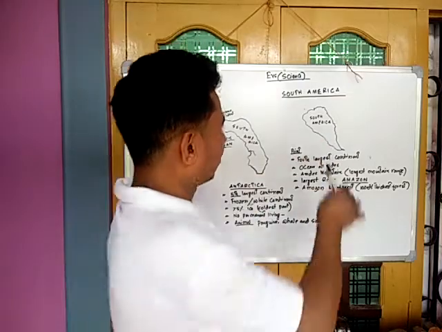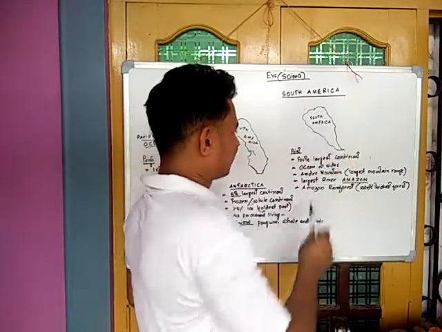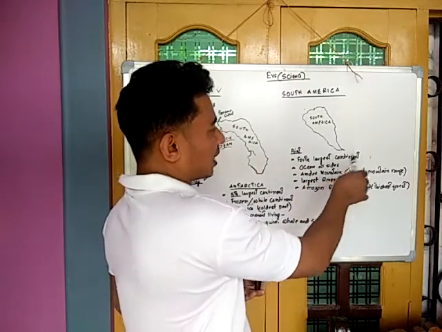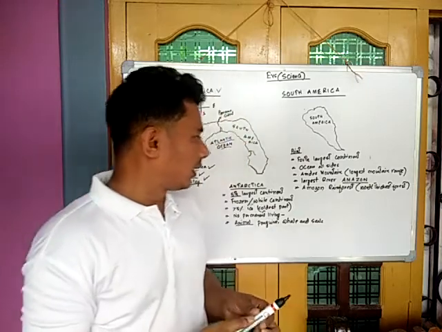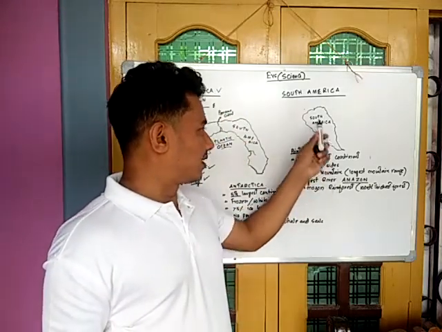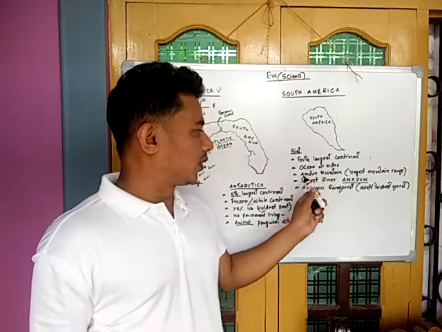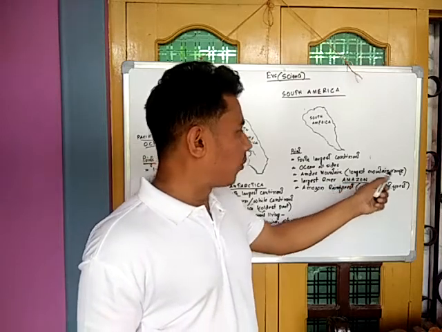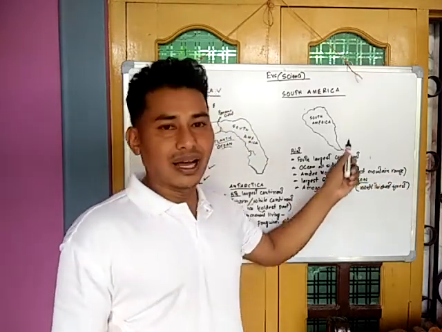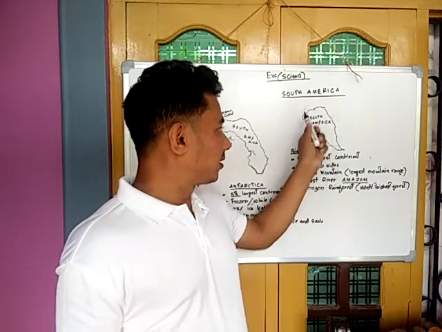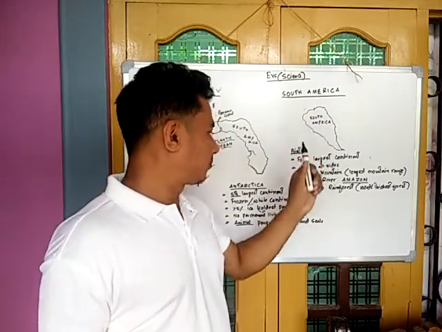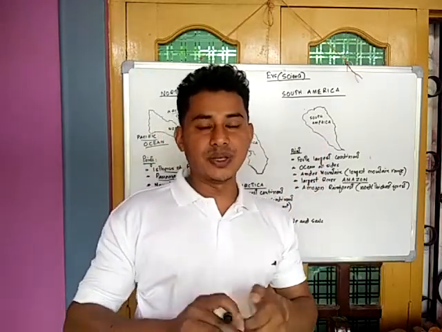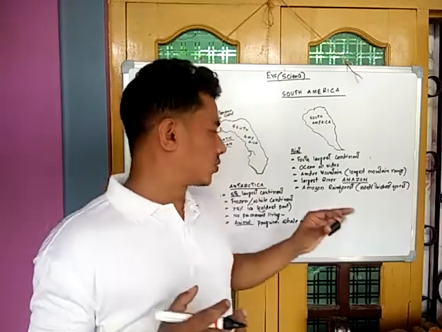Here is a map of South America. It is the fourth largest continent of the world. It is bounded by oceans on all sides. Here is the world's longest mountain range, the Andes mountains, found in South America inland.